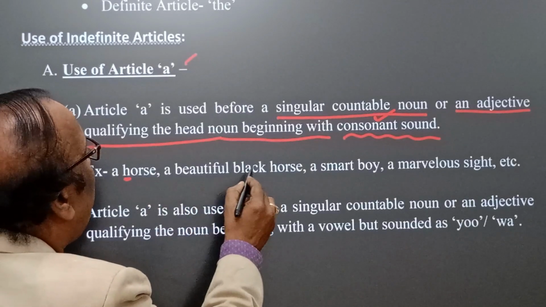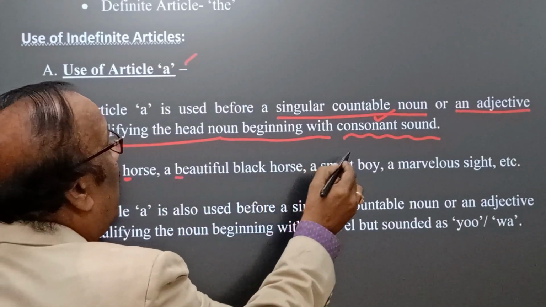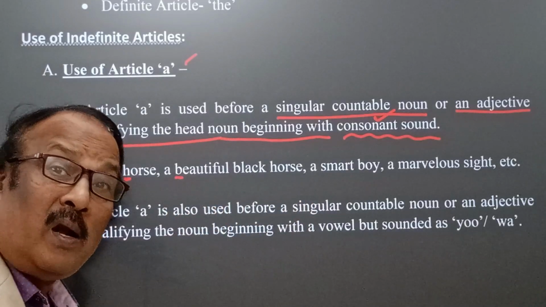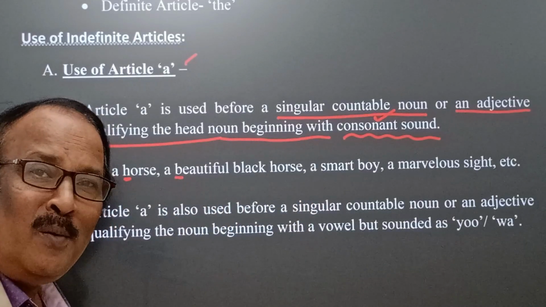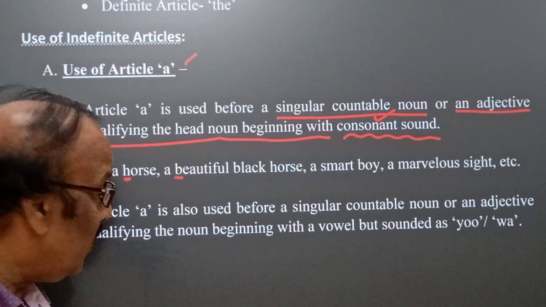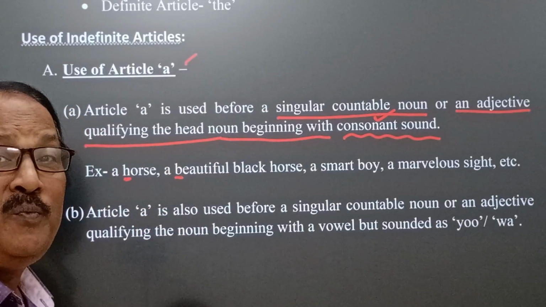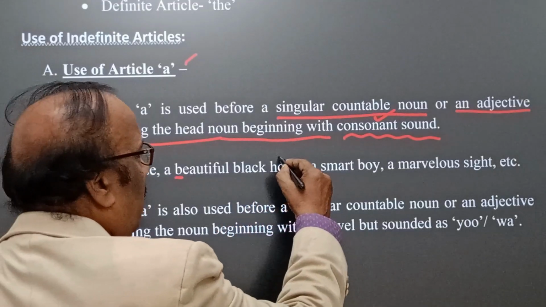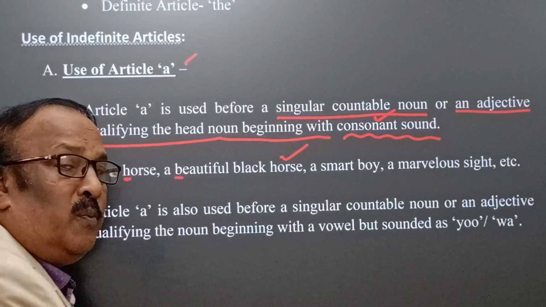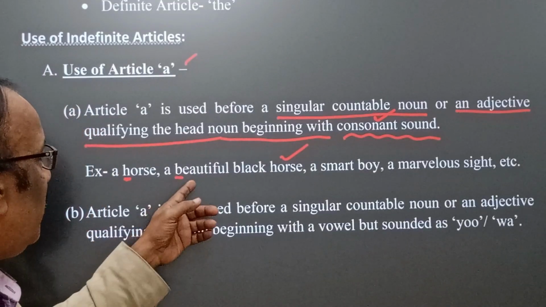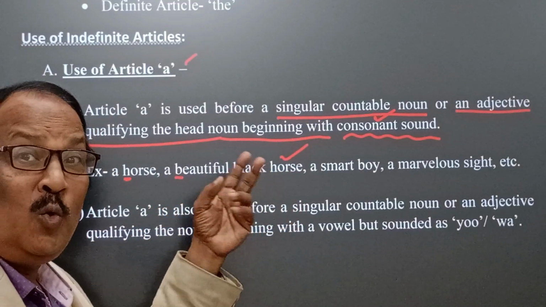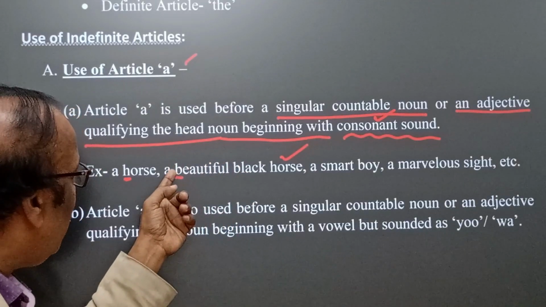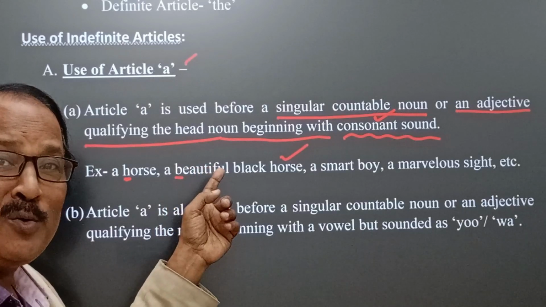Similarly, a beautiful black horse. It may be a noun or it may be an adjective qualifying the noun beginning with a consonant sound. You see here, horse is the head noun, but beautiful is the adjective. Beautiful black horse. Two adjectives are here, but the starting adjective is beautiful and it begins with a consonant sound.